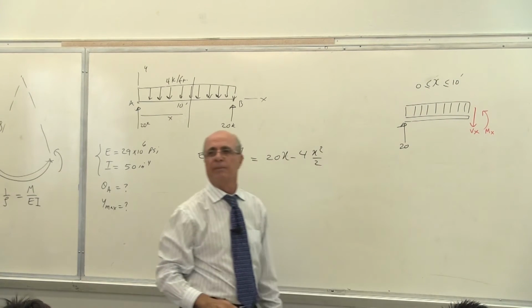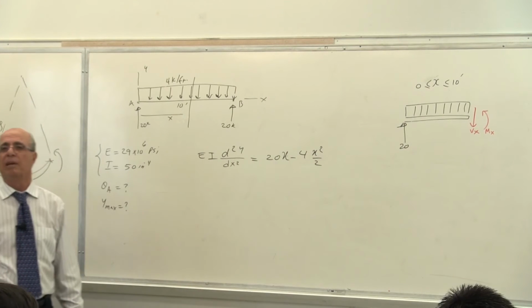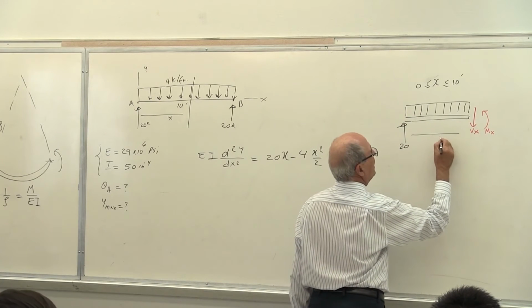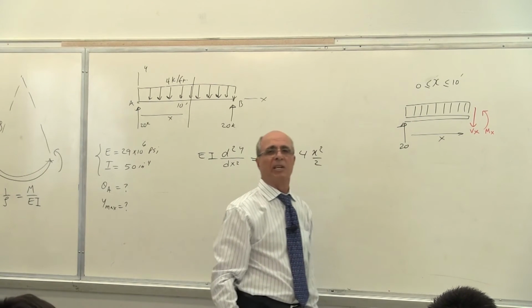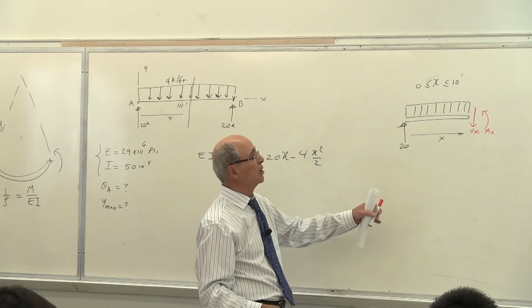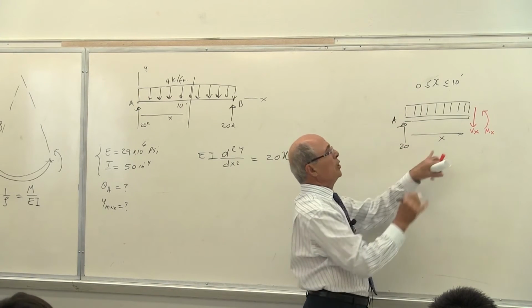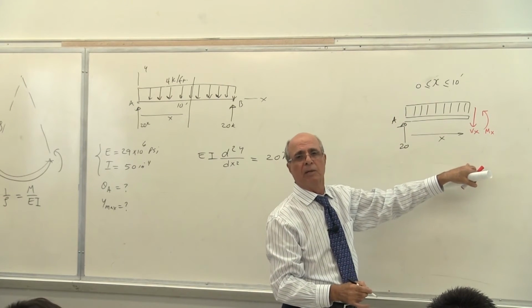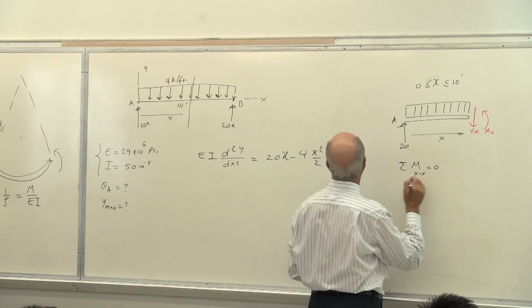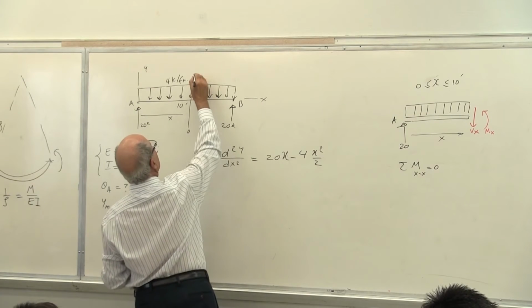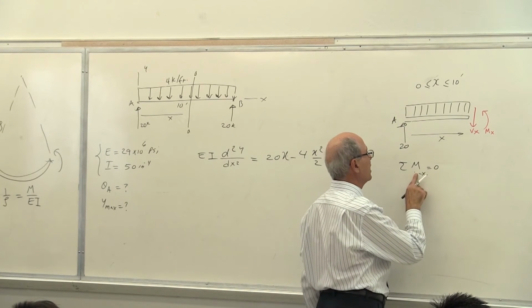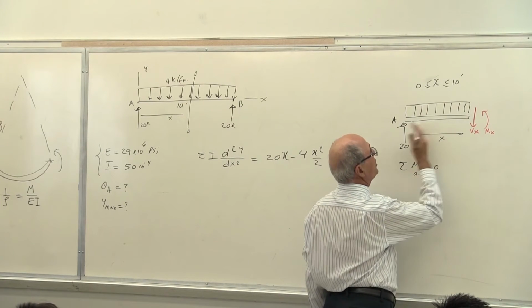Is that correct or not? Because I have only one system of load. Everybody getting the point? Therefore, this becomes x. The rest is static. Yes or no? I said it 100 times. This is static. Everybody should have been doing it before. And now, you take not the moment about point A, you take the moment about the cut. So if you take the summation of the moment about XX section equal to 0, you can call it AA section or XX section, whatever is your choice. Everybody understand that? Or AA, I can change it to AA if you want, for the left-hand side.